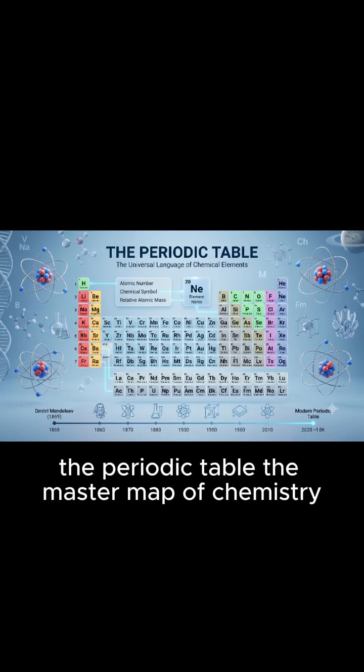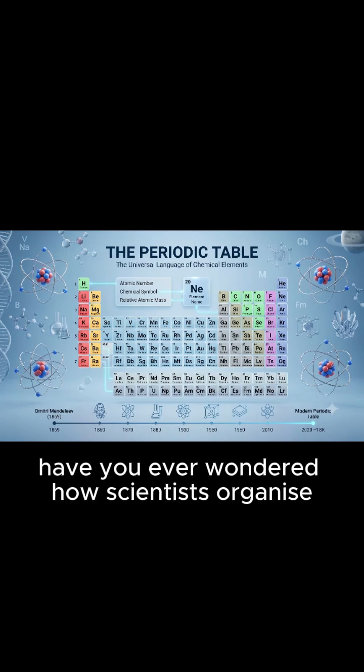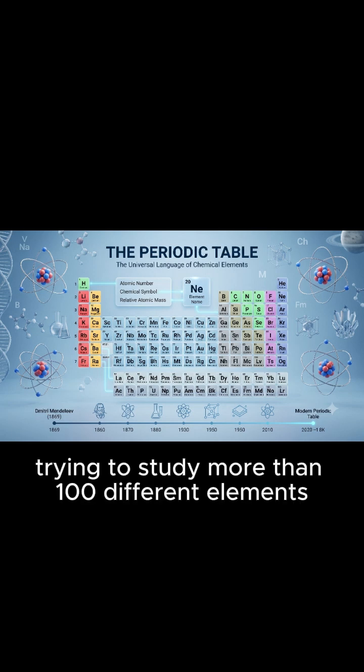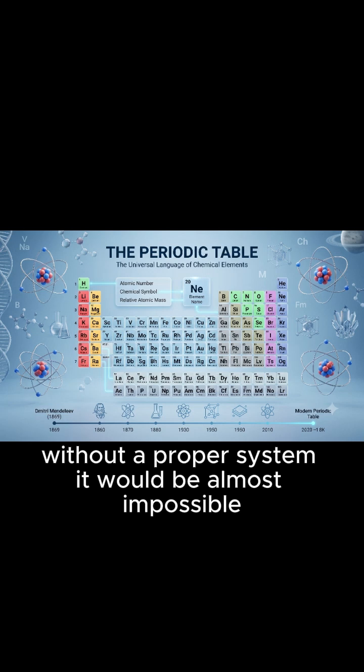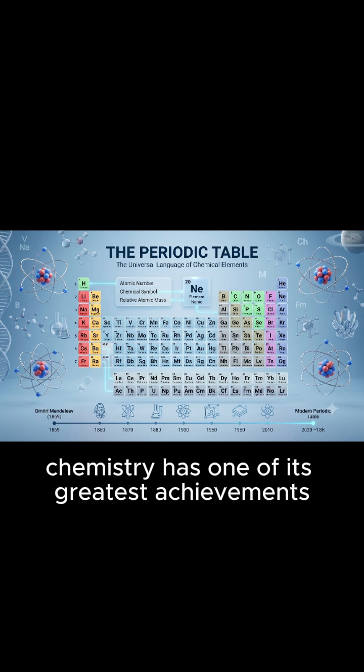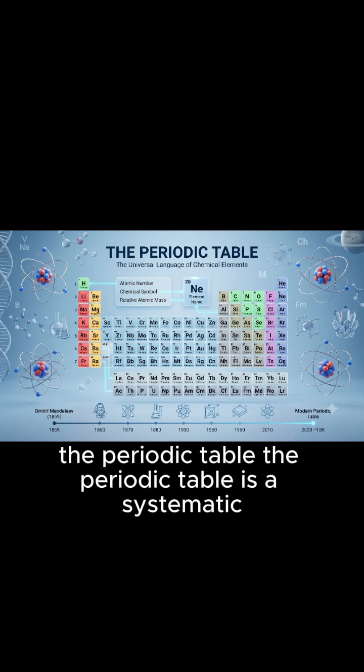The periodic table, the master map of chemistry. Have you ever wondered how scientists organize all the known chemical elements in the universe? Imagine trying to study more than 100 different elements without a proper system. It would be almost impossible. Fortunately, chemistry has one of its greatest achievements, the periodic table.